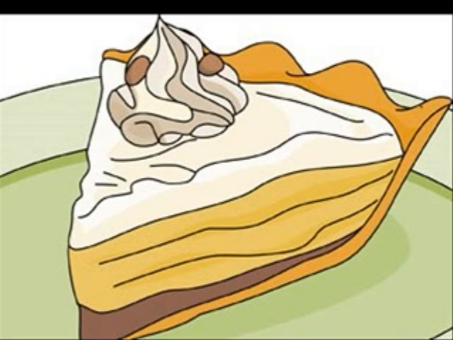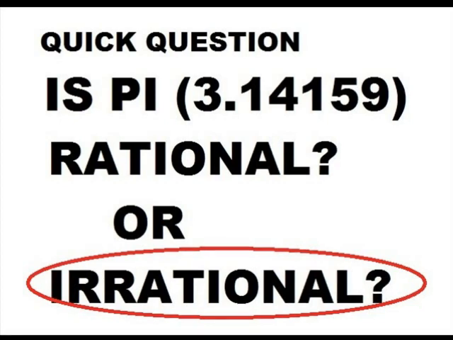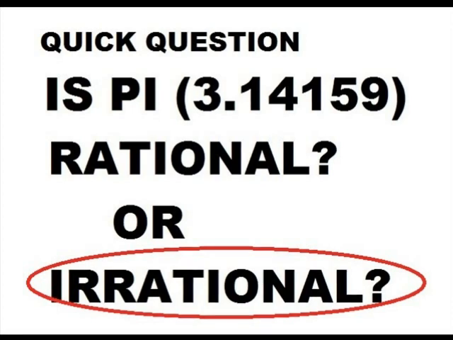Anyway, yes, you are probably correct. The answer is pi is irrational. Why? Well, because like we talked about, it goes on forever, and it never repeats itself. So a good counterexample of a rational number is 1 over 2, or 1/2. First of all, you have two precise integers, 1 and 2. And then it ends. So the decimal representation is 0.5, right? And it ends. And it never repeats. And it's perfect. That's a rational number. 1/2 is a rational number. Pi, on the other hand, is a total opposite.